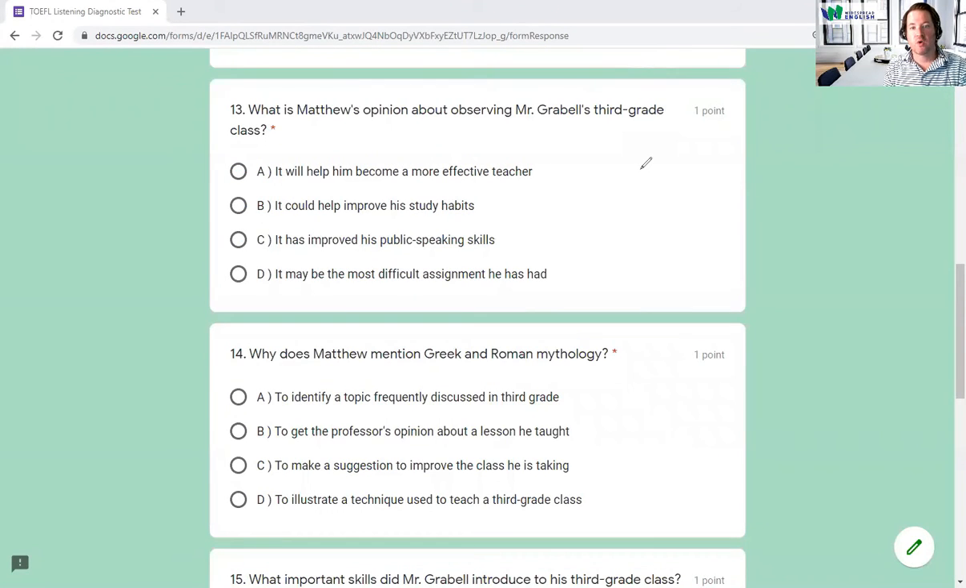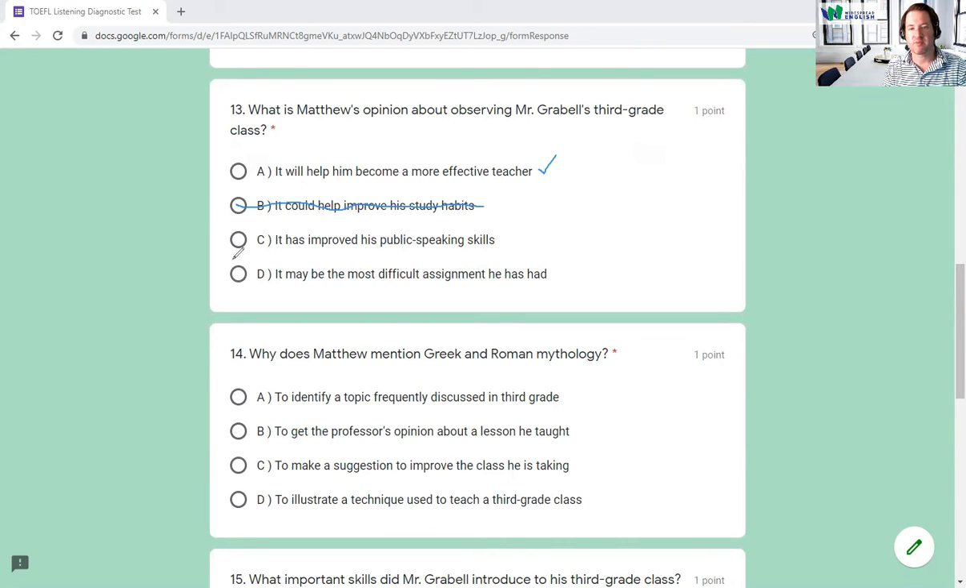Number 13, what is Matthew's opinion about observing Mr. Grable's third grade class? It will help him become a more effective teacher. That could be, he had very nice things to say. It could help improve his study habits. Well, he doesn't need to study. He's in the education program learning to become a teacher. So he's not learning about how to study.